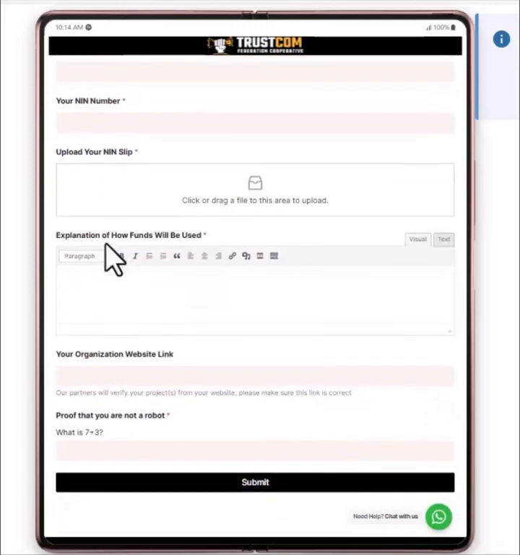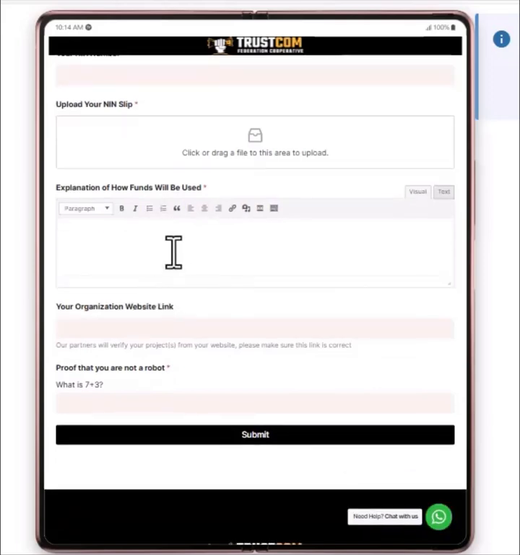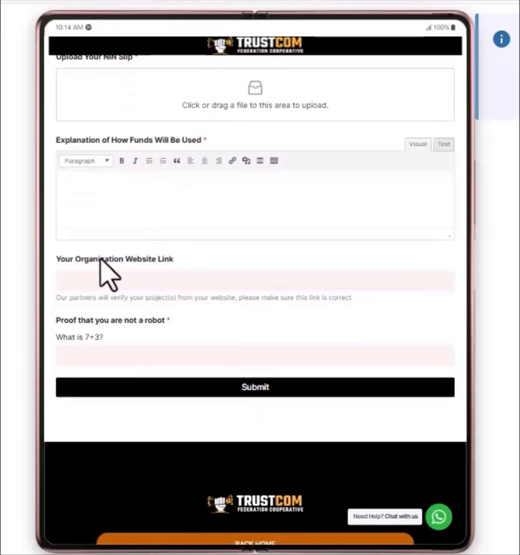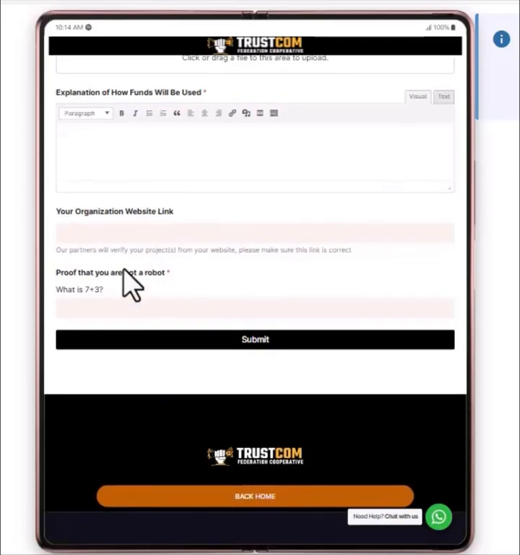All right, so now this is the explanation of how the fund will be used. You have to explain to us clearly how the fund that they are going to give to you will be used. And your organization website. Now this is optional, but in case you have a website, this is an added advantage to you. Type in the link of your website. This will enable us to look up what you are doing.